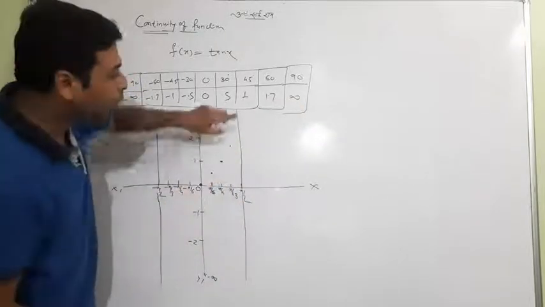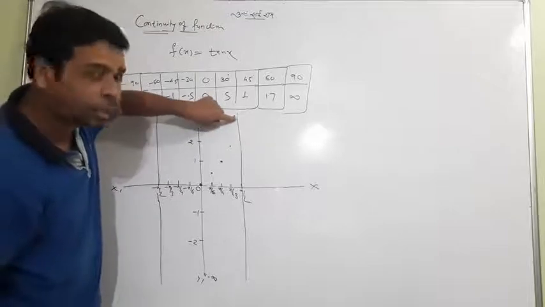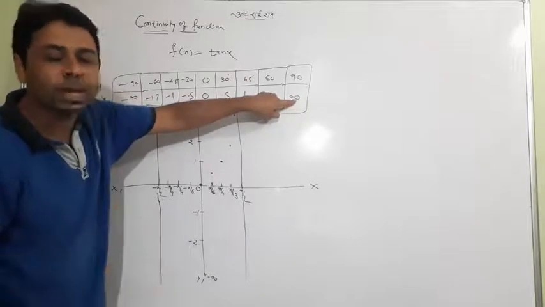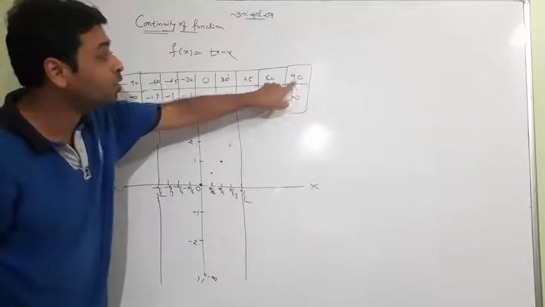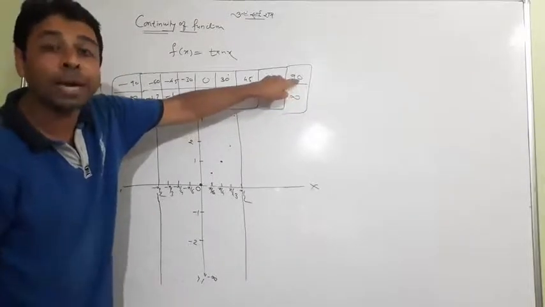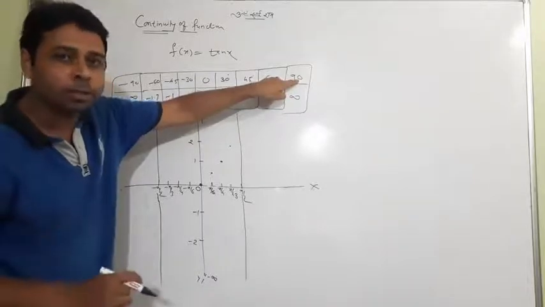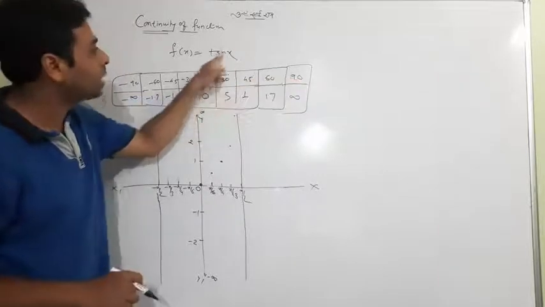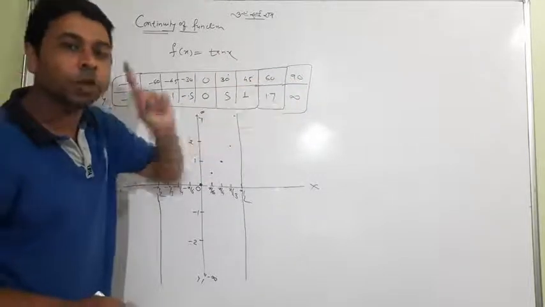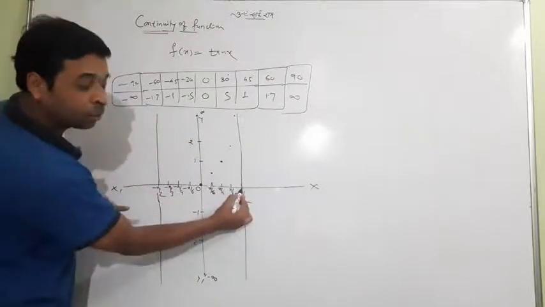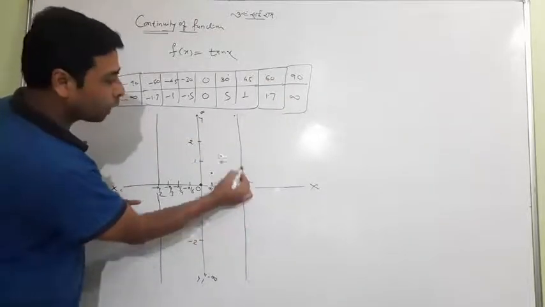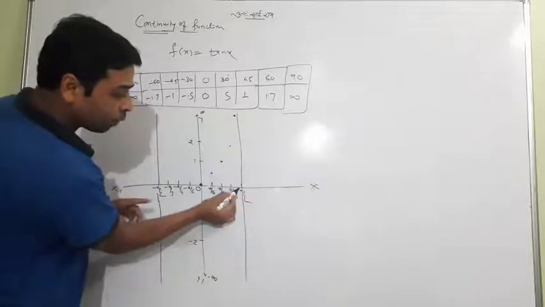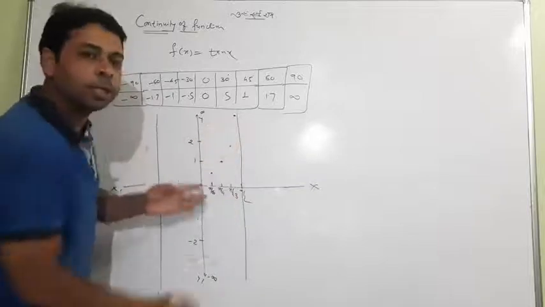Near infinity. Look at the point I plotted. I cannot touch this because at 90 it is completely infinity, which is not an x value. So I cannot take x equal to 90. Hear my words: I cannot take x equal to 90 because tan 90 is itself infinity and it is not an x value. So I cannot take x equal to pi by 2, and I can't take an infinite value. So I have chosen some values near 90, which are near infinity.